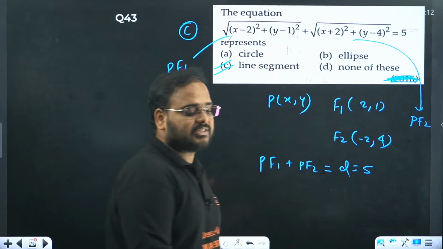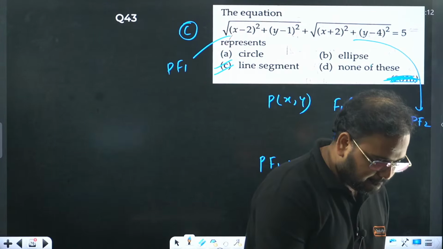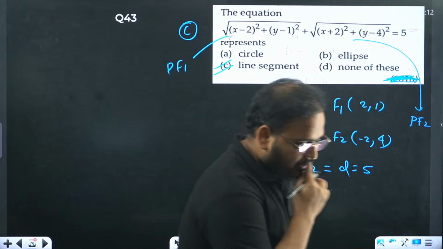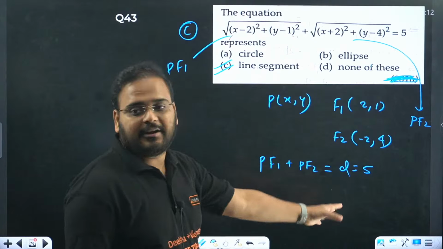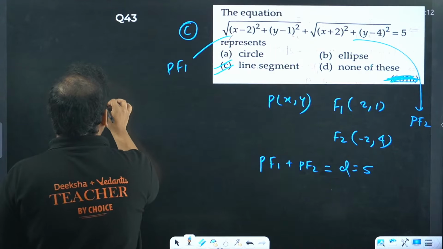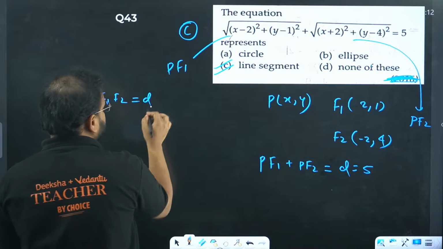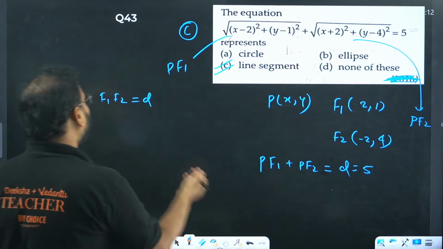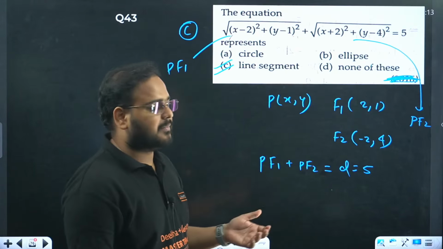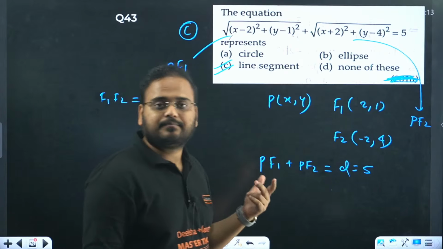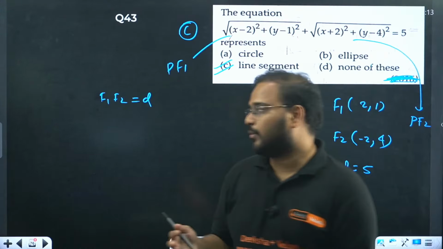Now, based upon this understanding, yes, C is correct, by the way. Based upon this, we'll try to find the length F1F2. If this is equal to D, then the equation represents a straight line, a line segment. If it is more than D, an ellipse. If it is less than D, then it will not be a conic.